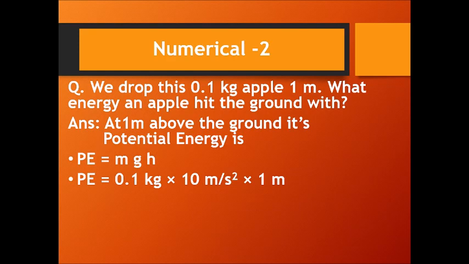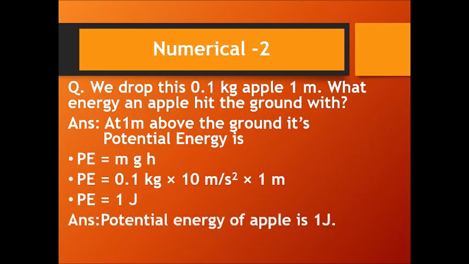For calculation purposes we are taking g as 10. In the last one we had taken 9.8, but I told you that you can take 10. So 10 times 0.1 becomes 1, and 1 into 1 is 1. So the potential energy of the apple with which it hits the ground is 1 joule.